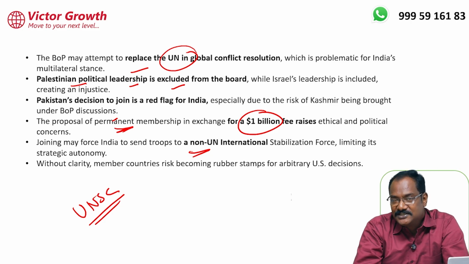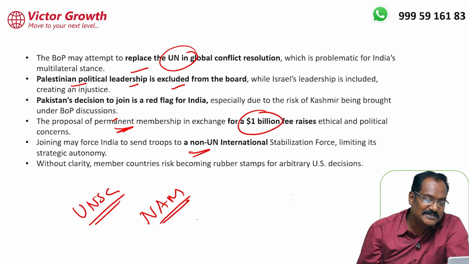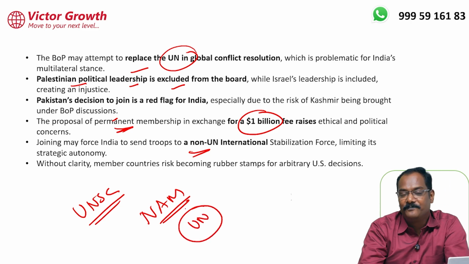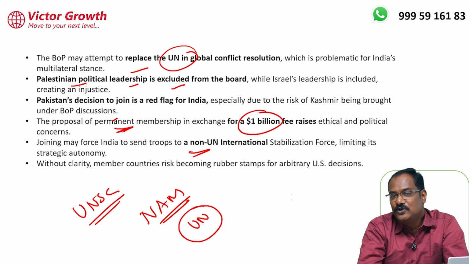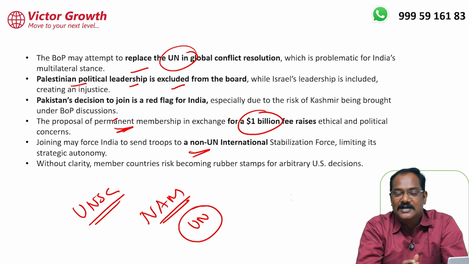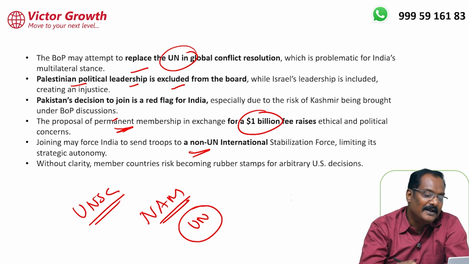It is again against the basic fundamentals of our foreign policy. The fundamentals have always been NAM, the non-alignment movement, and belief and faith in the UN. If you join this Board of Peace, there is a possibility that without the concurrence or the confidence of the UN, a lot of activities may happen in the world, and India will be part of it. So that is another reason India is not going.